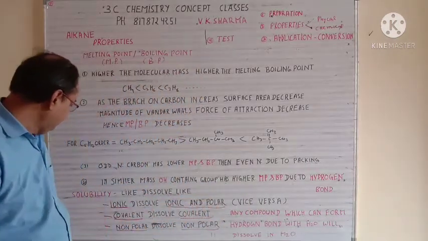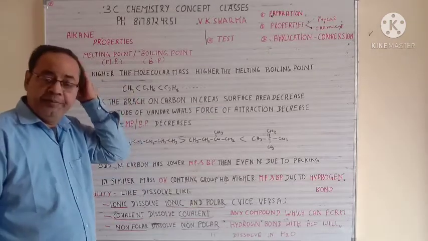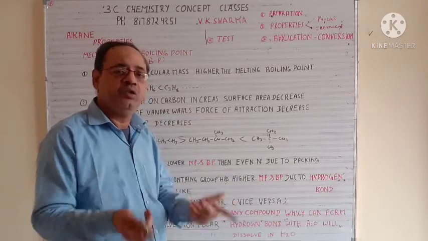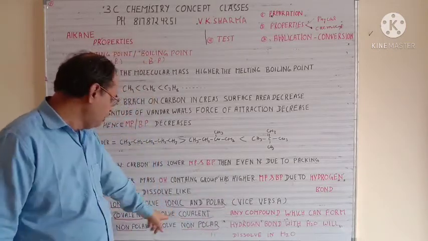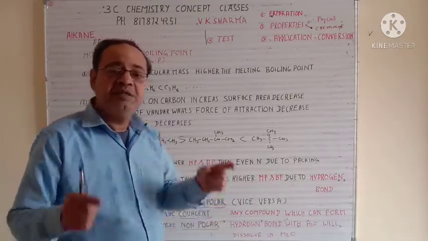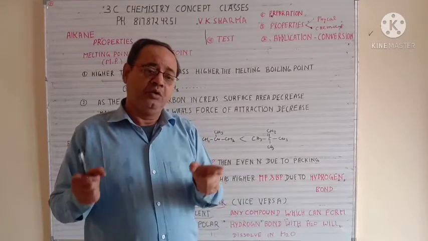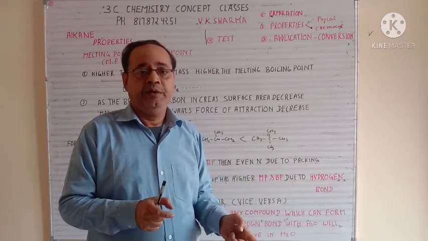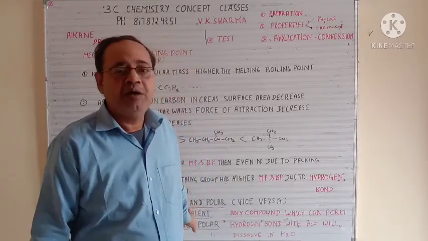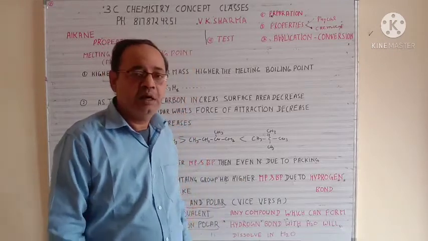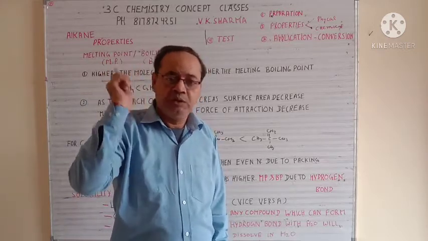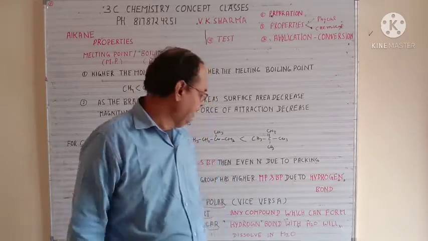The second statement: covalent dissolves covalent. Any solvent which is covalent in nature and any solid which is covalent in nature can dissolve in each other. The third statement is non-polar dissolves non-polar. If the species is non-polar, it can dissolve only in a non-polar solvent. It cannot dissolve in a polar solvent. So just keep that in mind. What is polar, what is non-polar, what is ionic, I have given in detail in my bonding chapter. In the bonding chapter, you can see my video and after that you can apply it here.